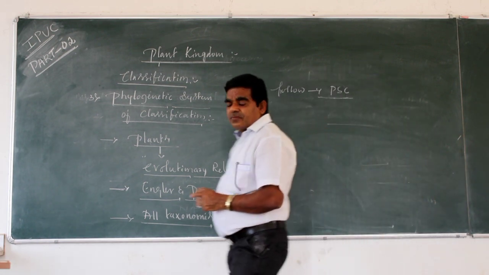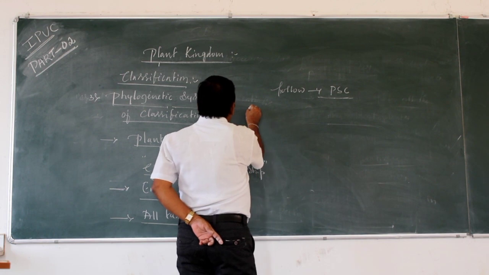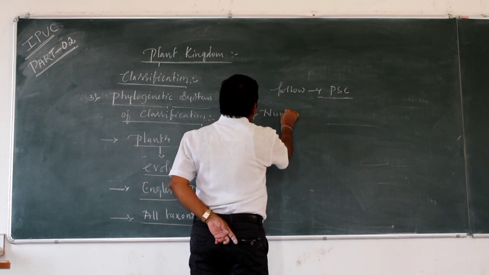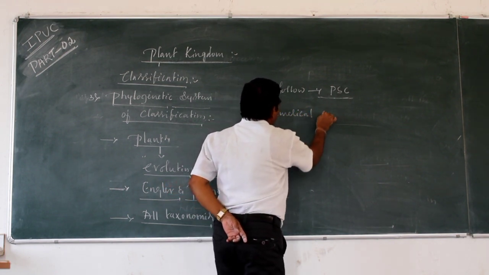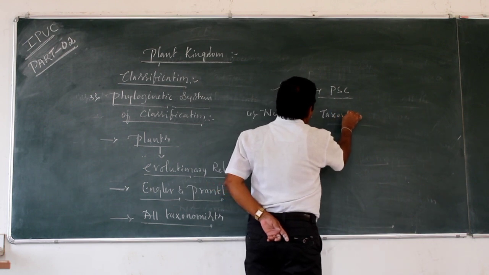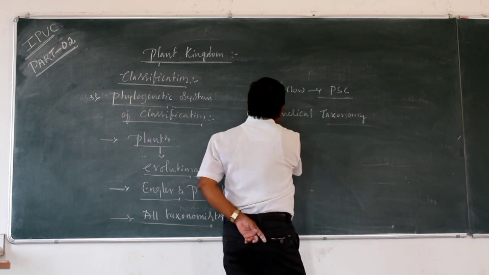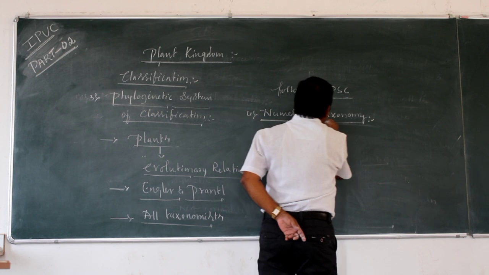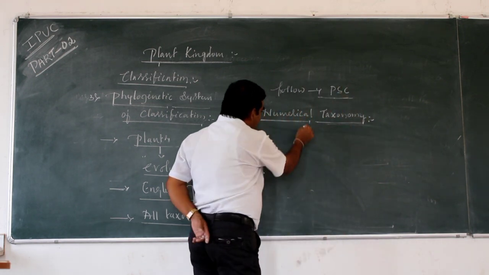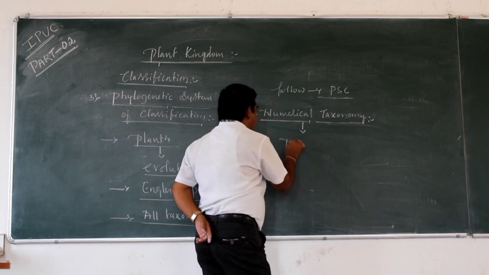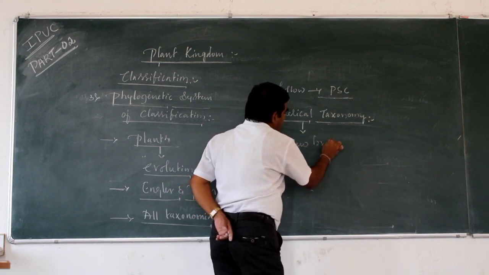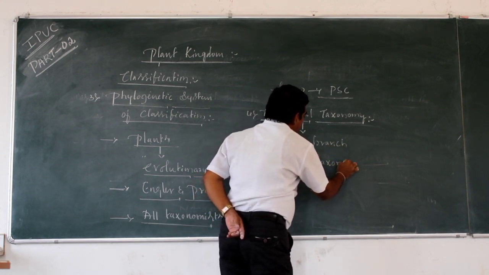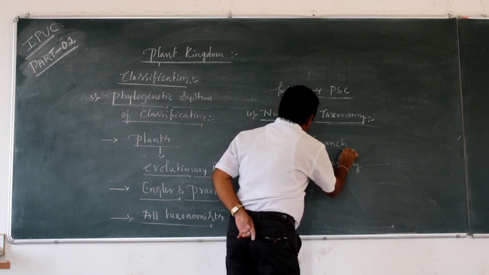Okay. Then, numerical taxonomy. Numerical taxonomy is a new branch of taxonomy.